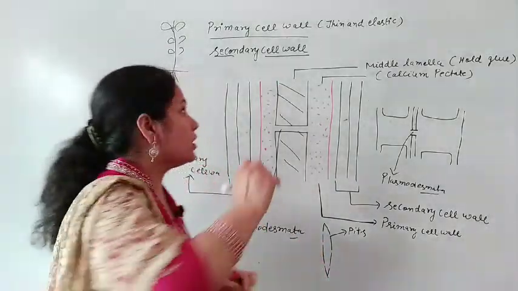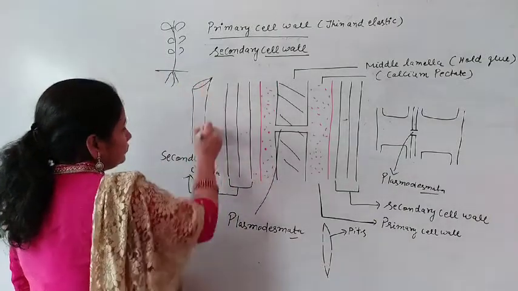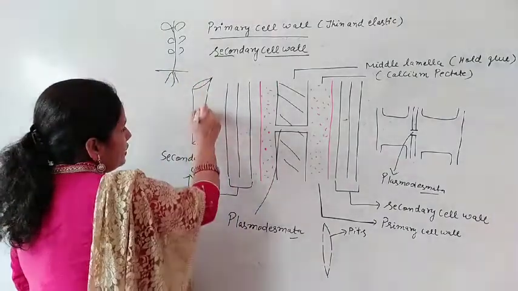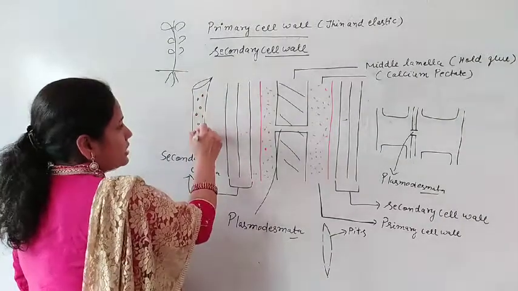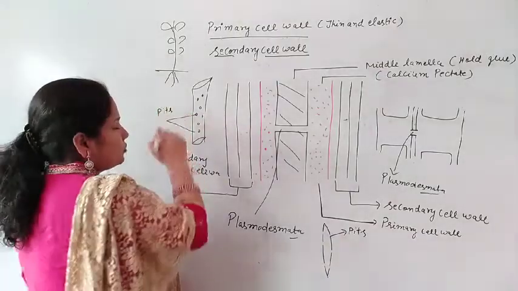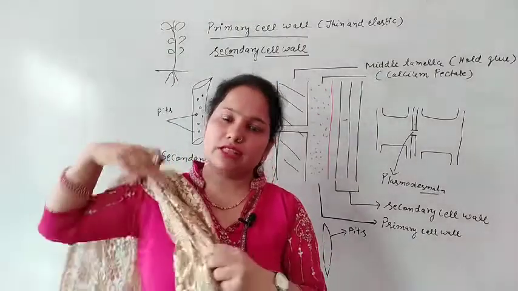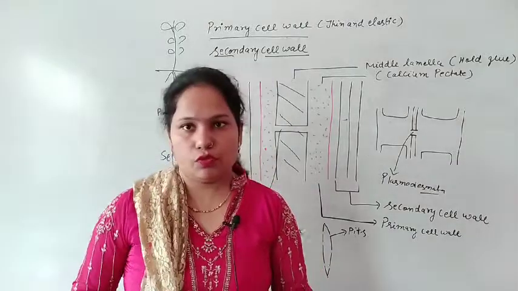When we draw the diagram of tracheids and vessels in plants, these are known as the pits. These pits are there because the secondary cell wall is not uniform.